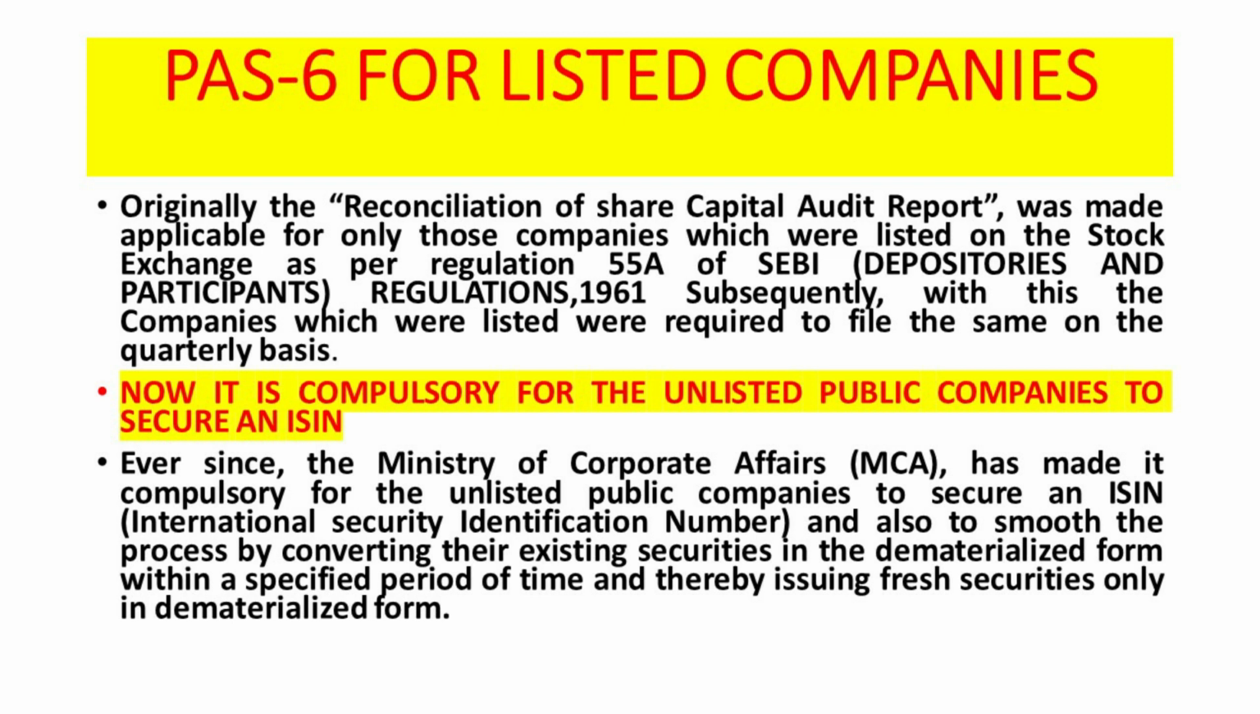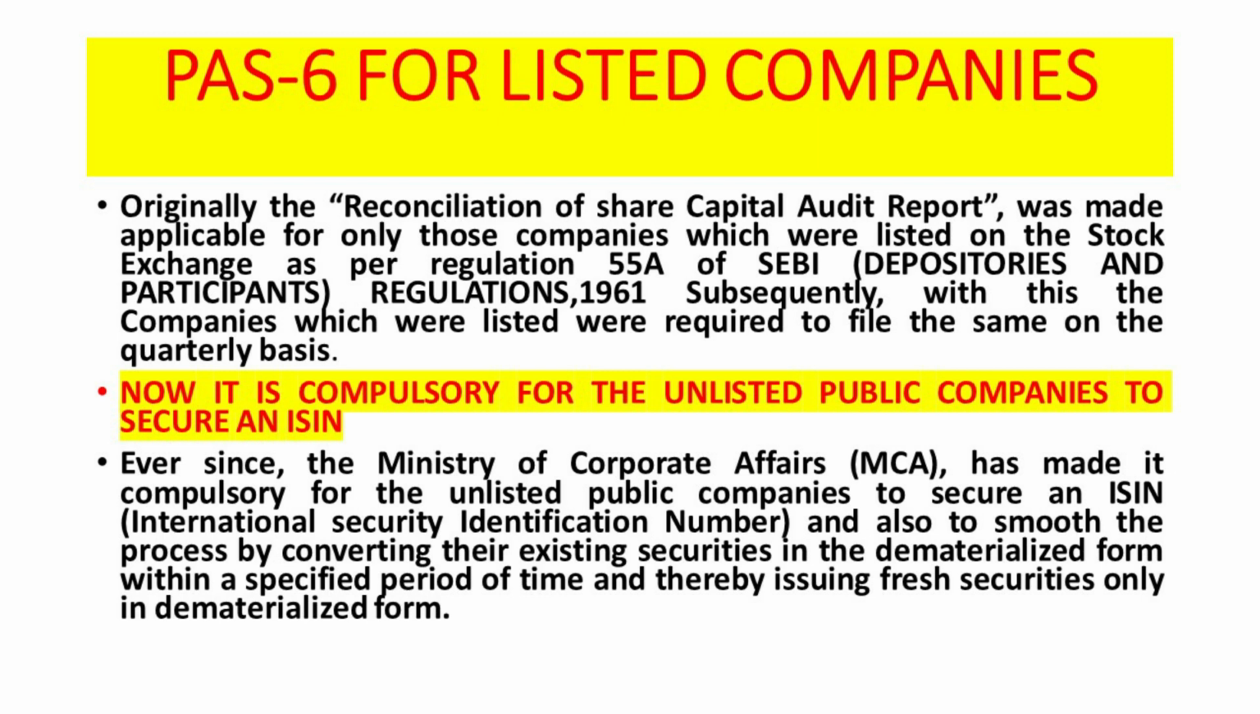Now it is compulsory for unlisted public companies to secure an ISIN. The Ministry of Corporate Affairs has made it compulsory for unlisted companies to secure an ISIN, International Security Identification Number, and also to smooth the process by converting their existing securities into dematerialized form within a specific period of time, and thereby issuing fresh securities only in dematerialized form.